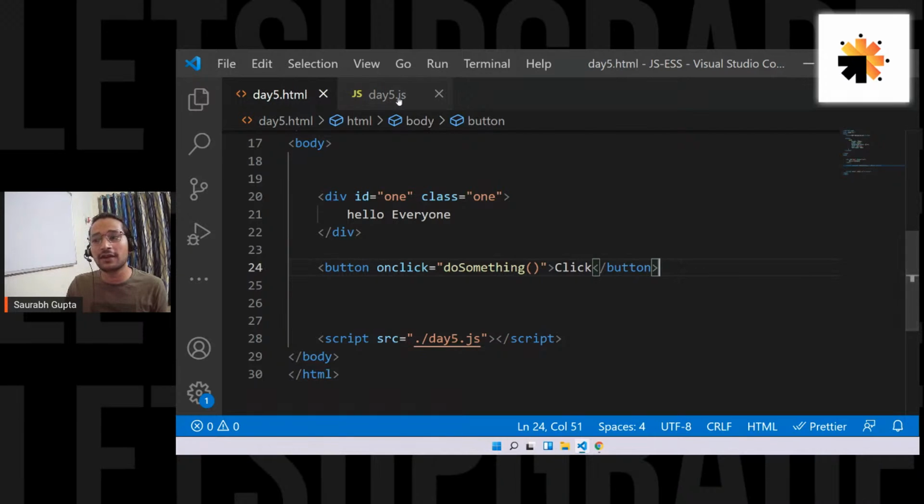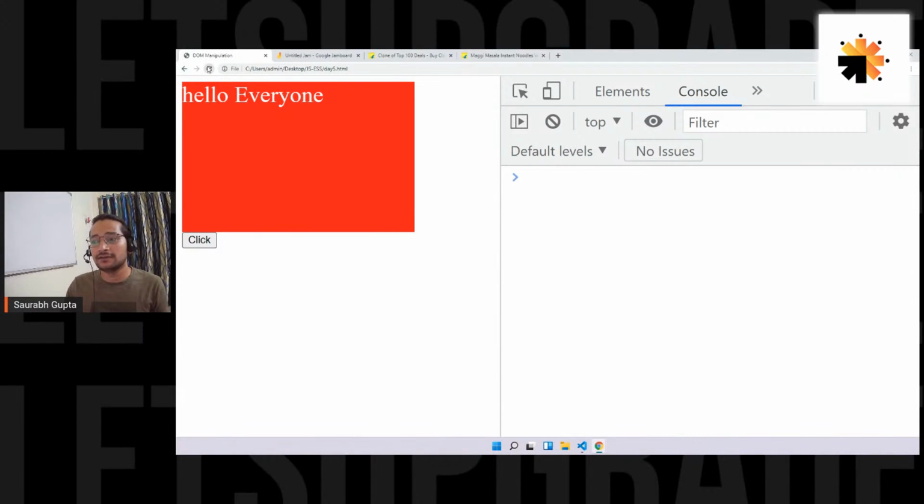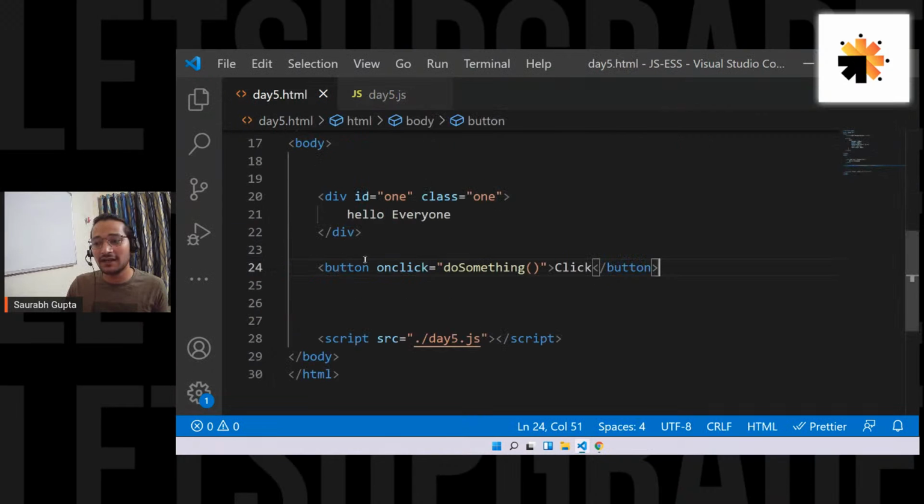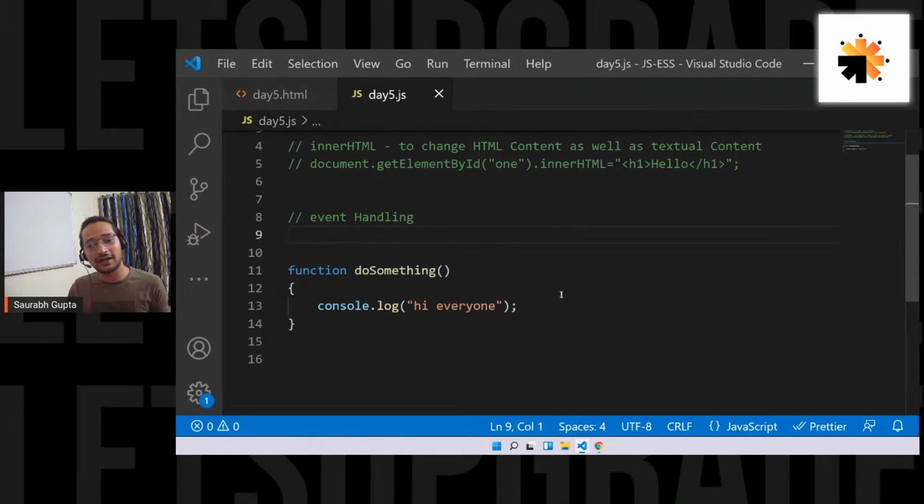Okay. Now let's see if it is actually working. Now see, no output. Now let's click on the button. Here we go. See, as soon as I click, I get hi everyone. Now, if I keep clicking, I get hi everyone again and again. That means if I click on this button, this function is getting called. Okay, so this is what event handling is.